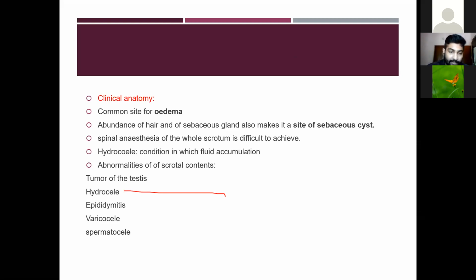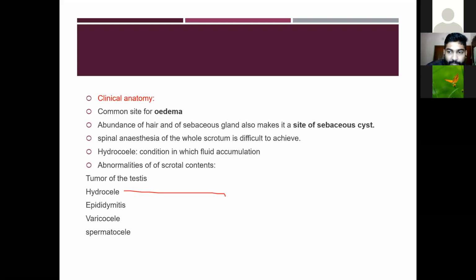Then hydrocele. Hydrocele is an accumulation of fluid around the testis, where the tunica vaginalis collects the fluid, giving the appearance of a swollen scrotum. Then the abnormalities of the scrotal contents: there are chances of tumors of the testis, hydrocele, and epididymitis, which is the inflammation of the epididymis.